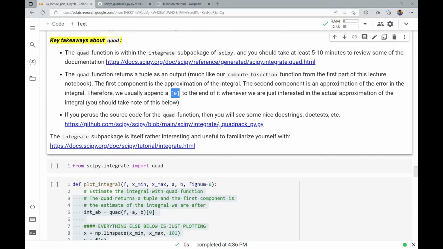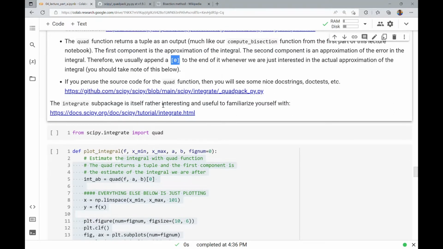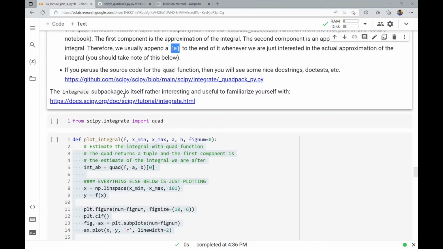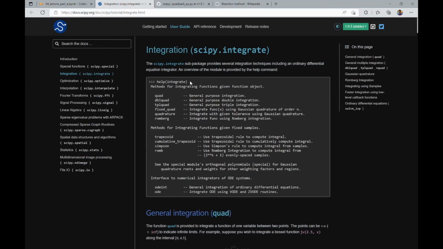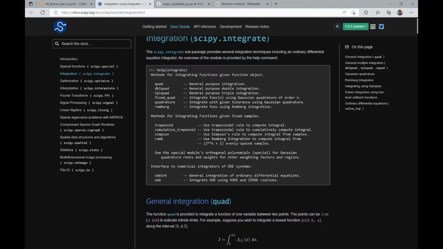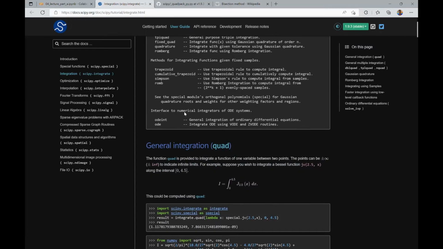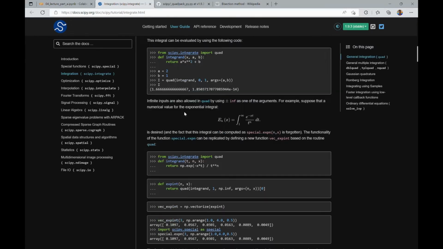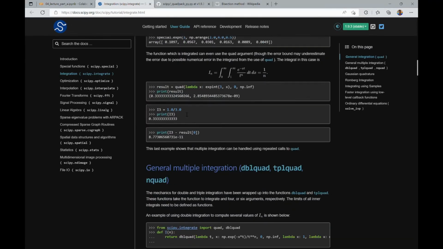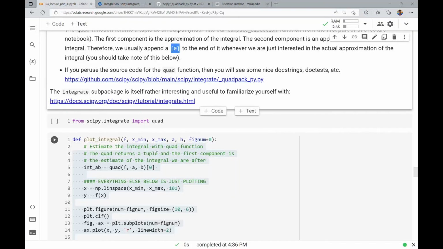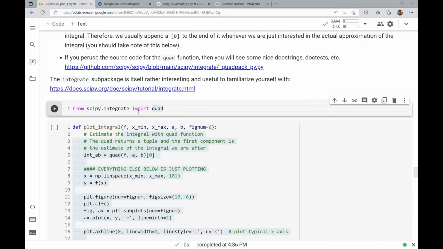I already talked about that, and I have some links here directly to that source code, which I already showed how to get to. The integrate subpackage is itself really interesting and useful to familiarize yourself with. You can click here to read more about it. There's the quad function, dblquad for double integration, tplquad for triple integration, fixed_quad, and all sorts of things for different types of integration rules. They have a nice tutorial that guides through examples of how to calculate all sorts of different types of integrals. It's really neat. So the way you use that is, from scipy.integrate, you should import quad.